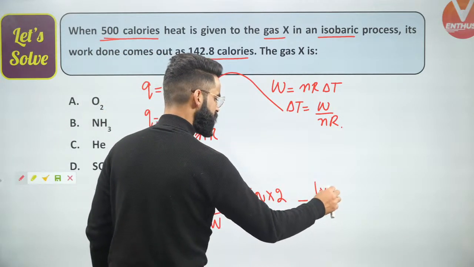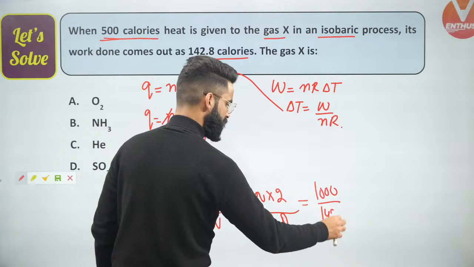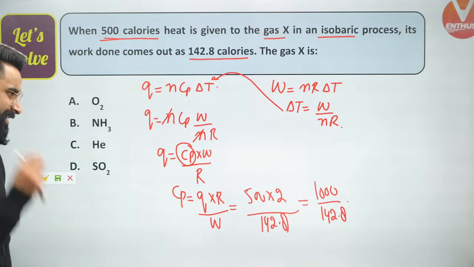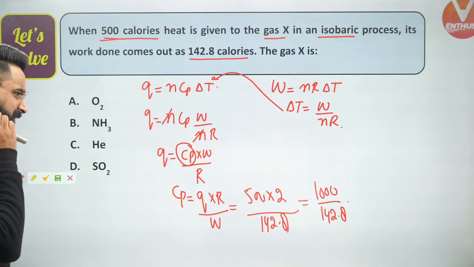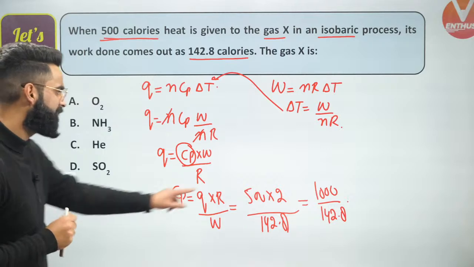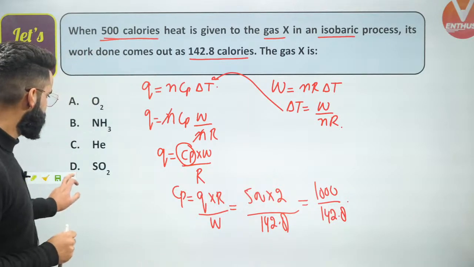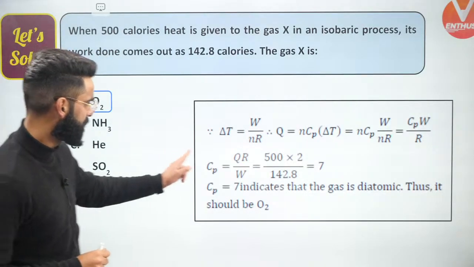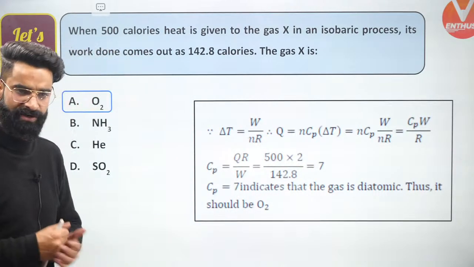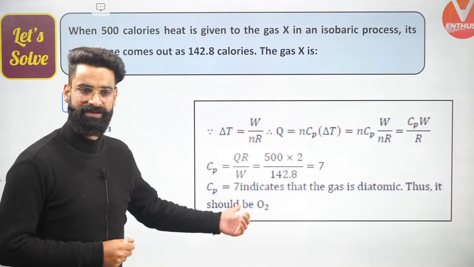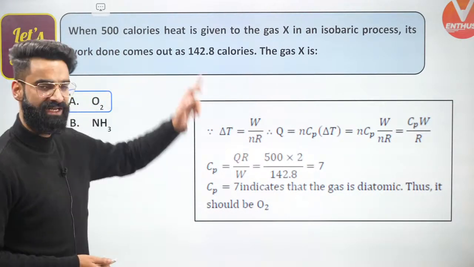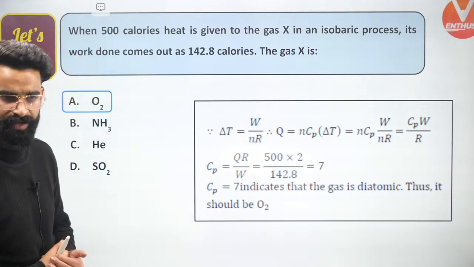It's going to be 1000 divided by 142.8. Correct? People, what will be the value of Cp around? Let's get to know its exact answer. 1000 divided by 142.8 comes out to be 7. So Cp value is coming to be 7. If the Cp value is coming out to be 7, what does that mean? That means the gas is diatomic. Yes. If the gas is diatomic, then option A must be the answer. Right?